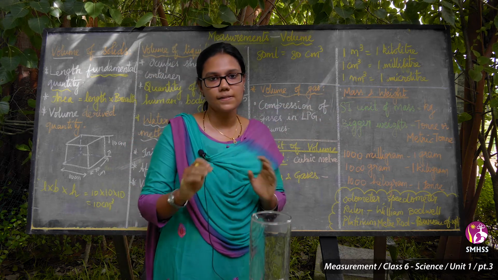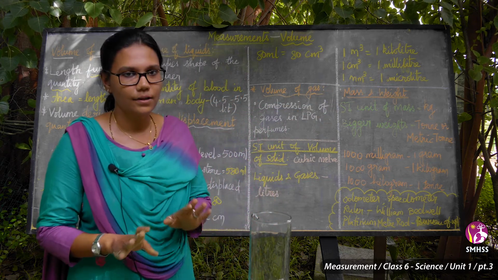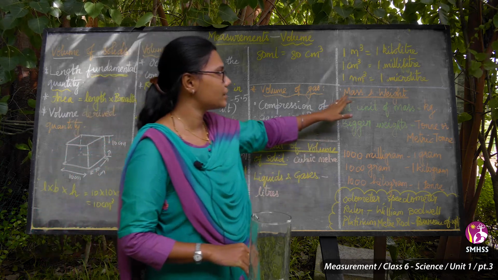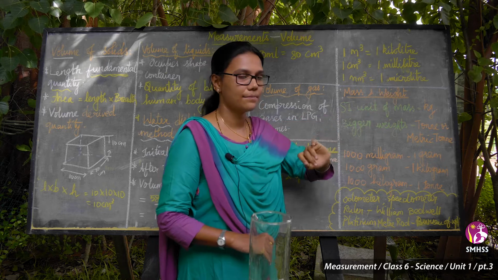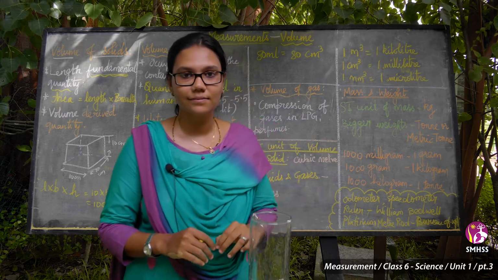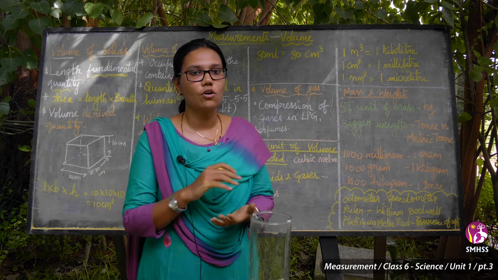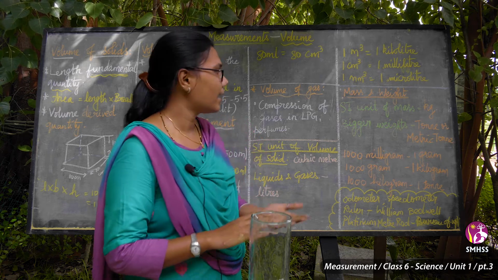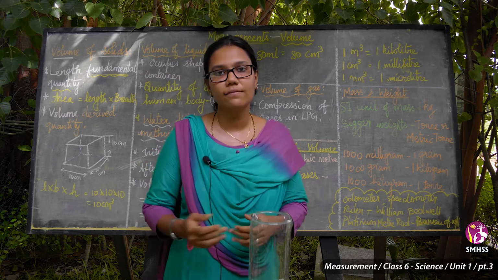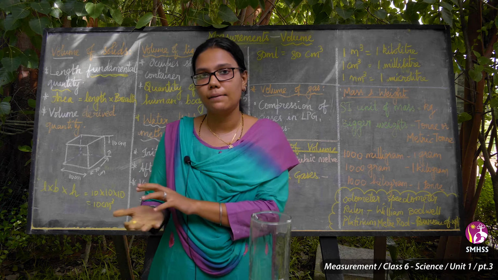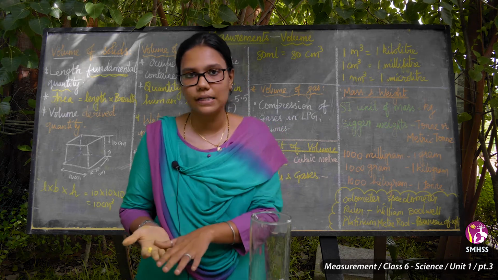These are the topics about volume. Volume topics we have covered. Next we are going to see mass and weight. Mass is something which occupies a space. The matter which occupies a space is known as mass. And weight is with a gravitational pull. Gravitational pull acting on the matter gives weight, as we saw.